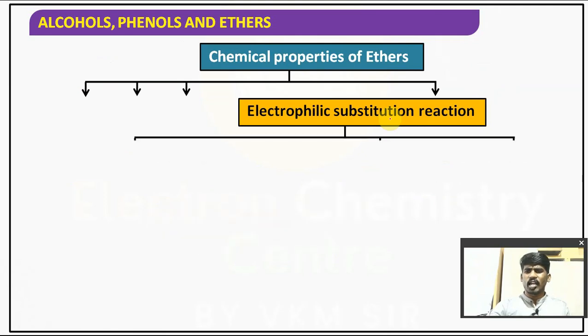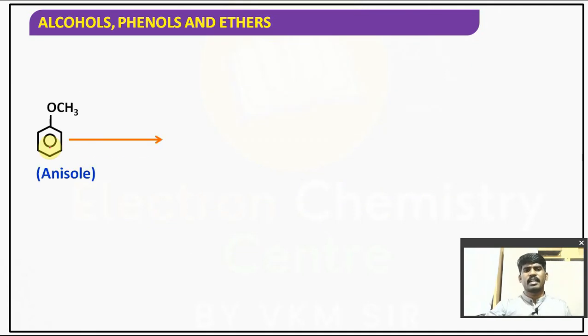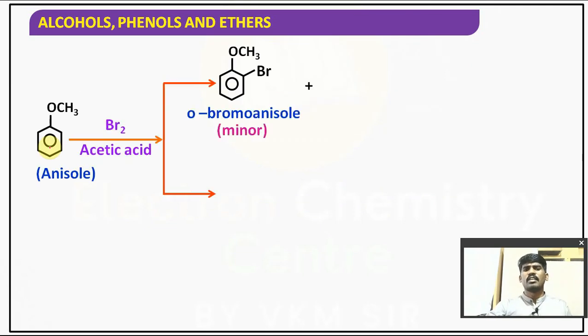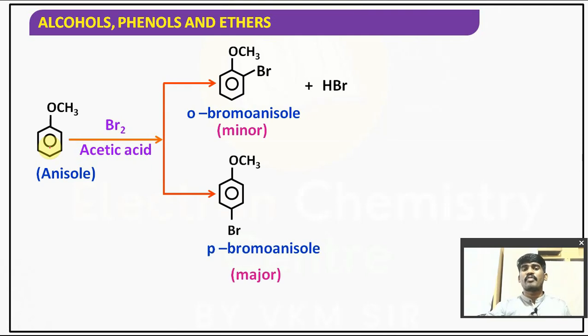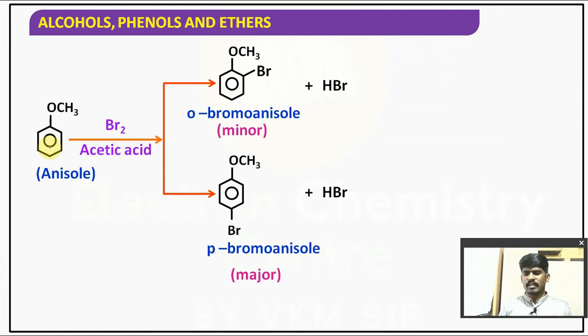We are going to talk about electrophilic substitution reactions. First one, halogenation. Halogenation reaction: bromine in the presence of acetic acid. If I take an organic solvent, then you will get monosubstituted products. One is orthobromoanisole, the other is parabromoanisole.